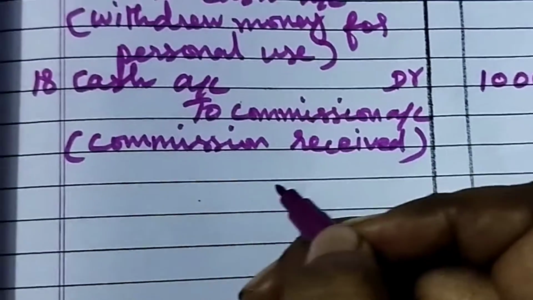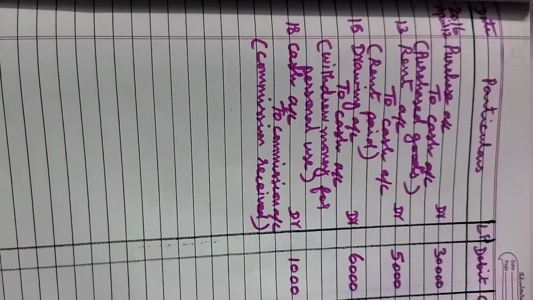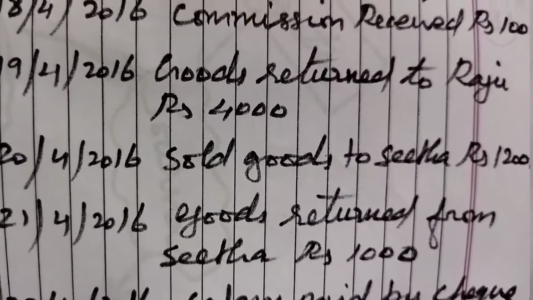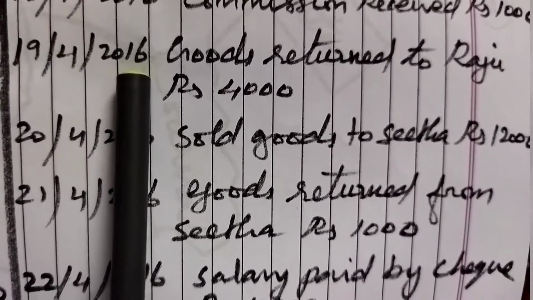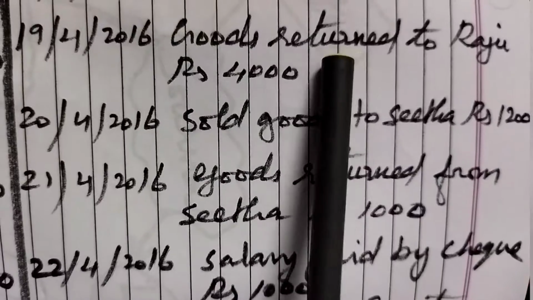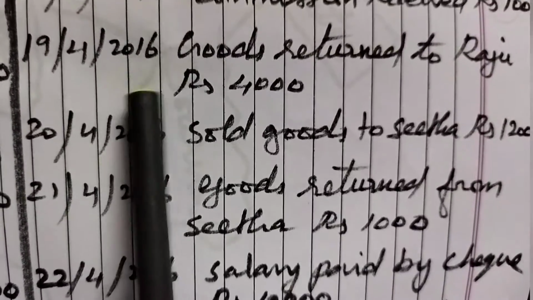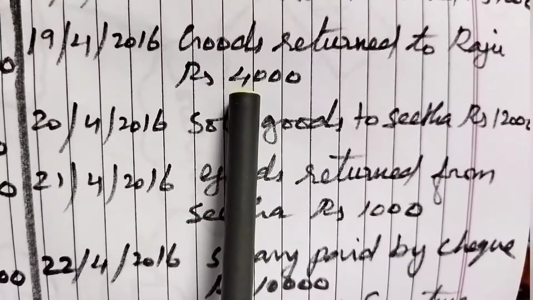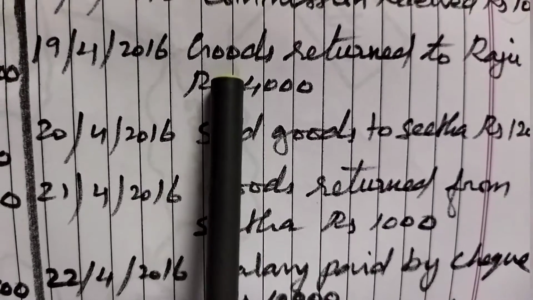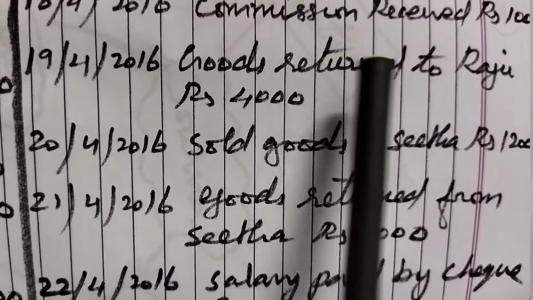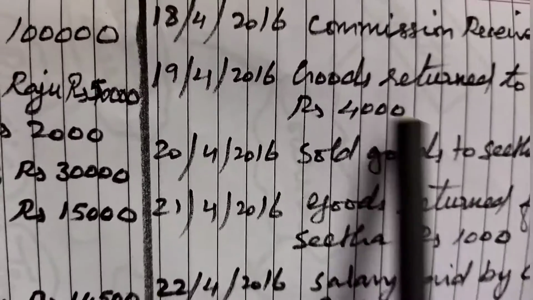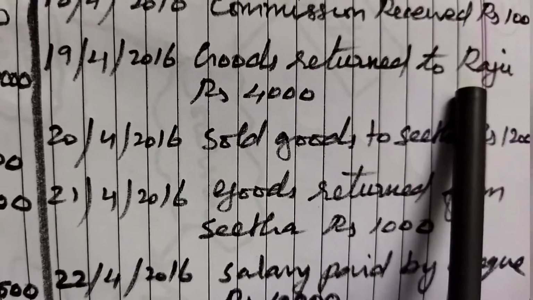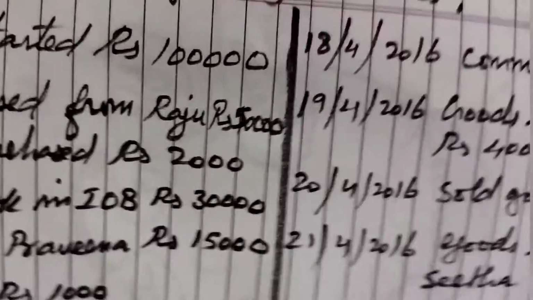Now we can go to the next transaction. What is the next transaction? 19th April 2016. Goods returned to Raju rupees 4,000. That means we purchased some goods from Raju before some dates. We have to see that one. Which date we purchased goods from Raju? See here.